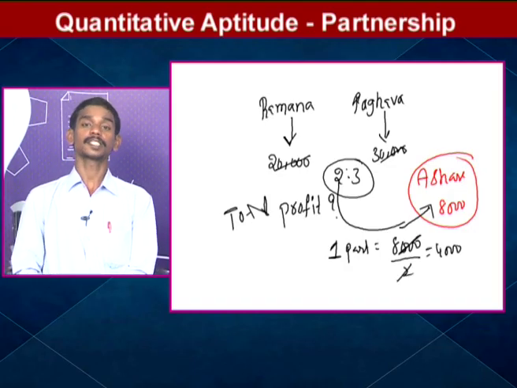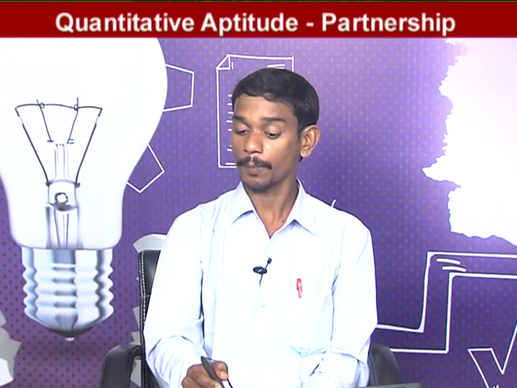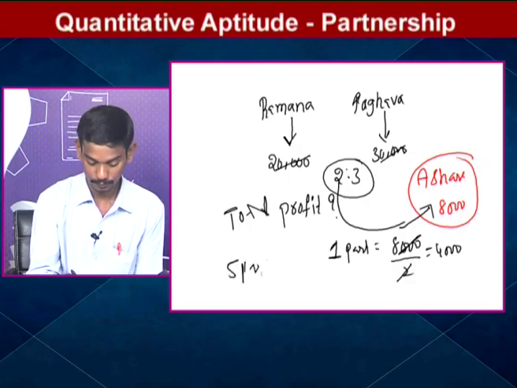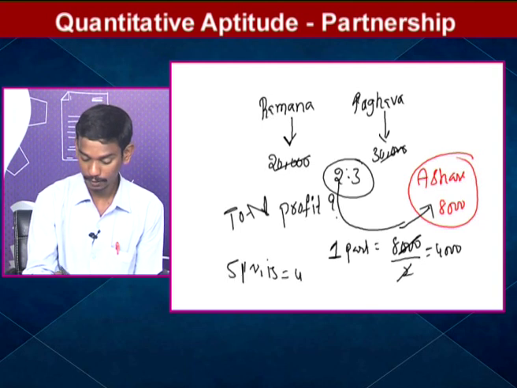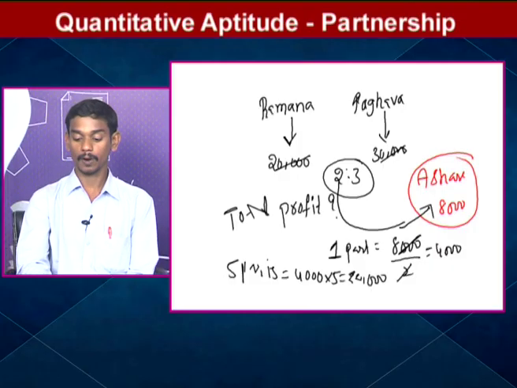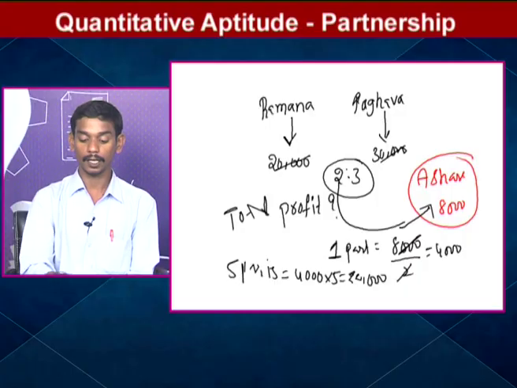So totally how many parts are there? A has 2 parts and B has 3 parts. Total profit is 5 parts. 1 part equals 4,000, so 5 parts means 4,000 into 5, which is 20,000. Total profit means share of A and share of B, 5 parts. This is the total profit.